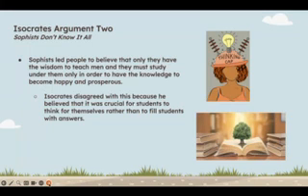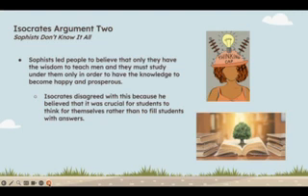So if you were a student in Greece at this time, you were led to believe that you had to learn under Sophists, because if you didn't, then you weren't actually learning and your life would not reach the full maximum potential that it could. Isocrates disagreed with this because he believed that it's crucial for students to think for themselves rather than to feed students the answer.